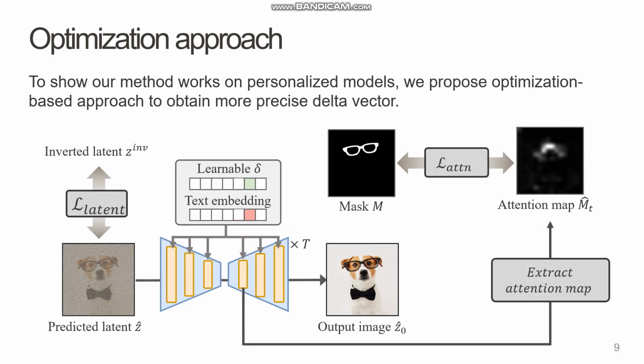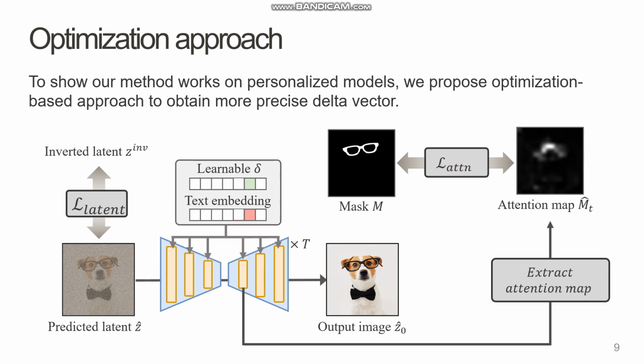We also extend our method with an optimization-based approach. This is crucial for personalized models like DreamBooth, where subject features can be deeply embedded. To find a more precise delta vector, we optimize it using two key losses.